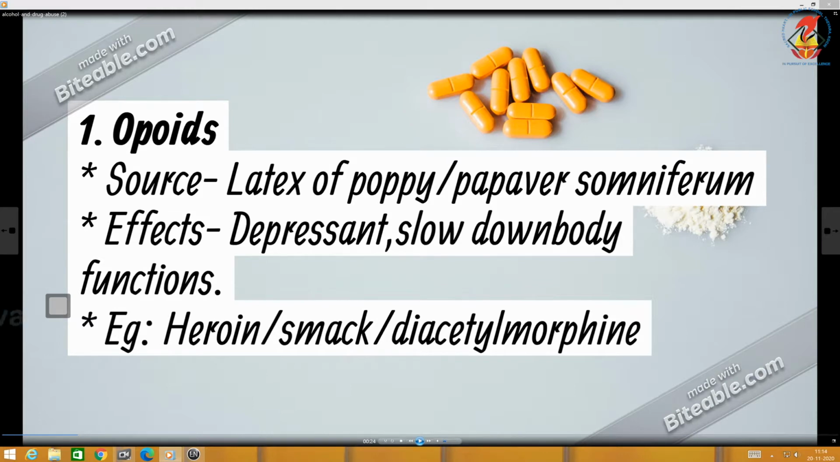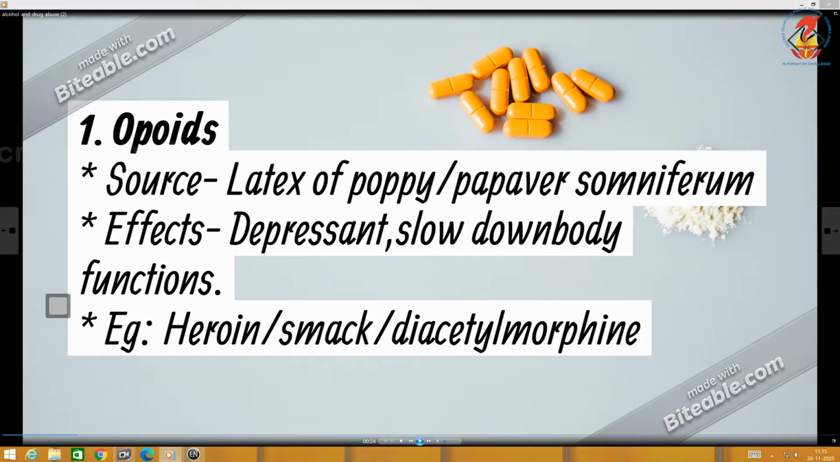The first category of drugs are the opioids, O-P-I-O-I-D-S. The source of opioids are the latex of poppy. The scientific name of poppy is Papaver somniferum. It is a scientific name, so the genus should start with a capital letter. P should start with a capital letter. Effects: it serves as a depressant. It slows down the body functions. And the example is heroin.